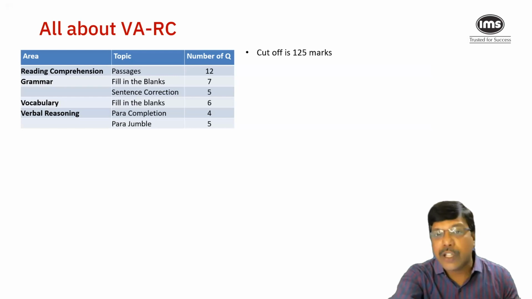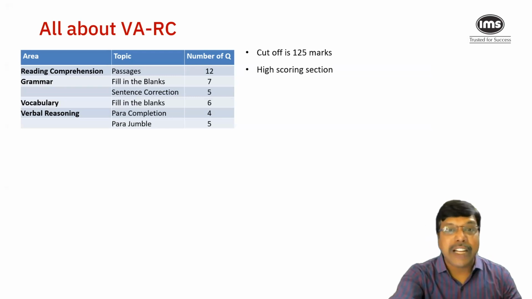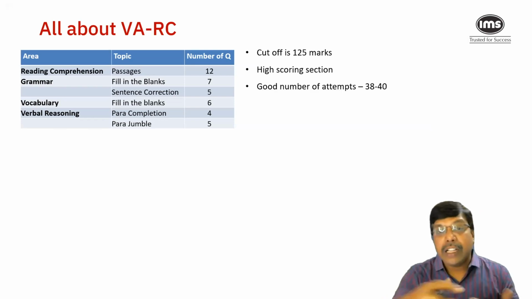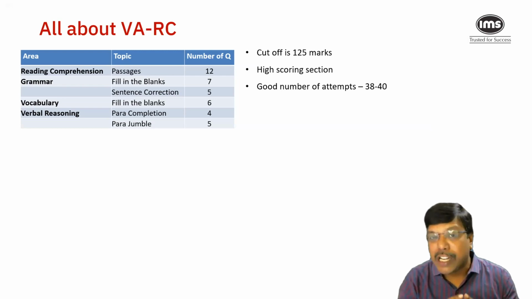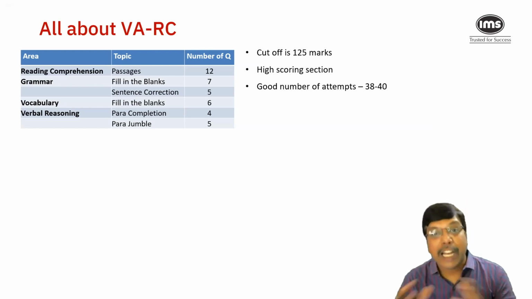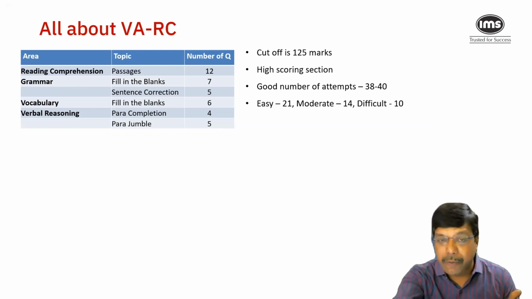So the cutoff, as you can see, stands at around 125 marks. In contrast to the other two sections, the verbal section stands as a high scoring section, and the required number of attempts in general for a student to be able to clear the cutoff comfortably stands at around 38 to 40 attempts out of a total of 45.